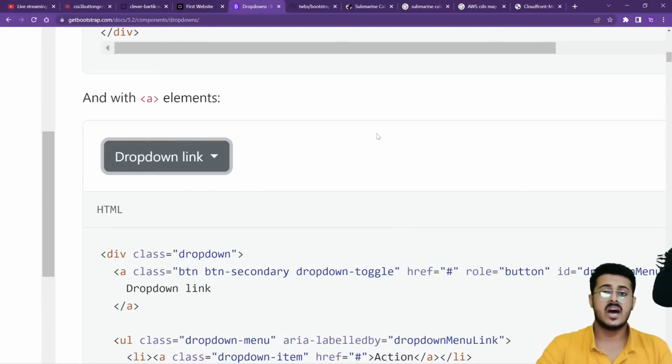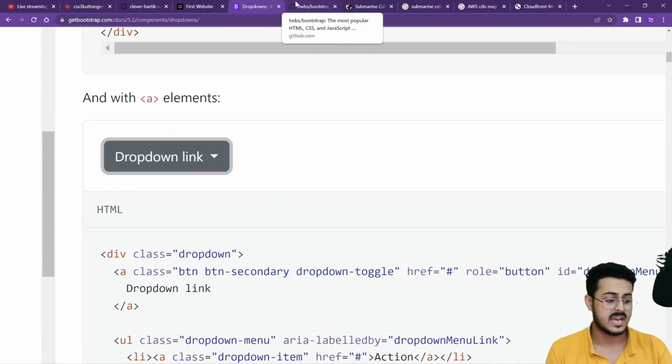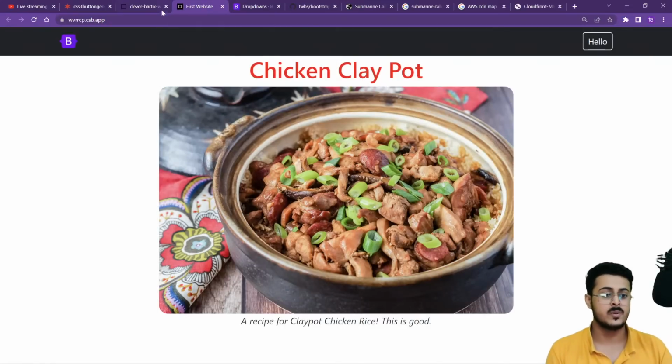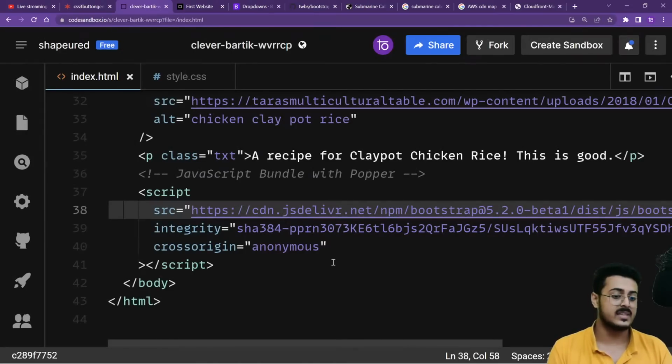Are you guys able to understand why we also have JavaScript that we need to import? Please let me know.